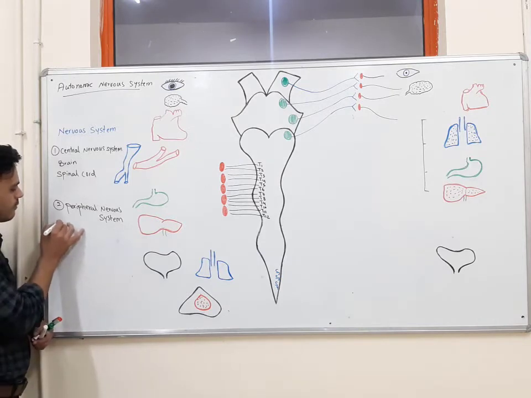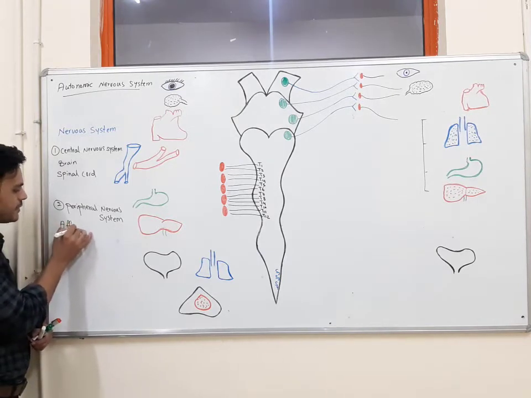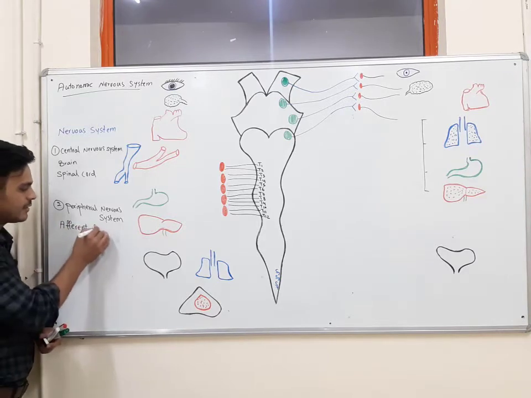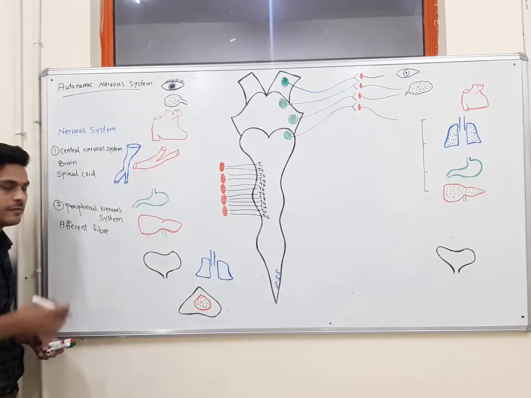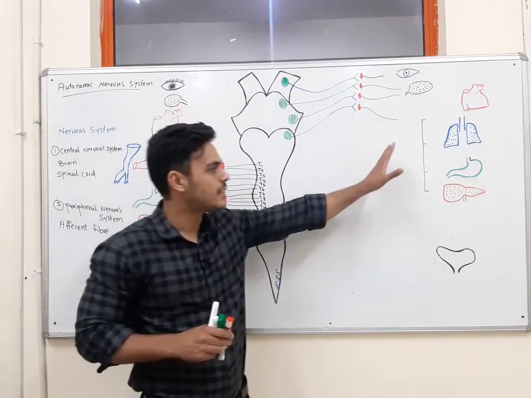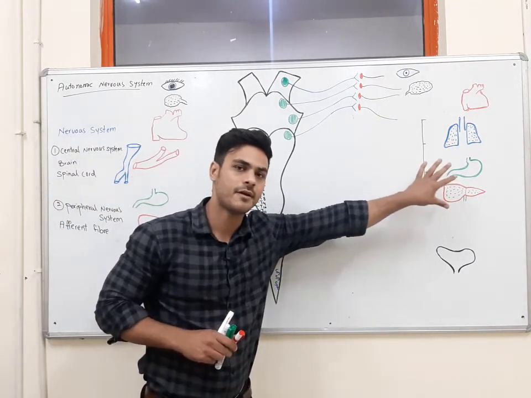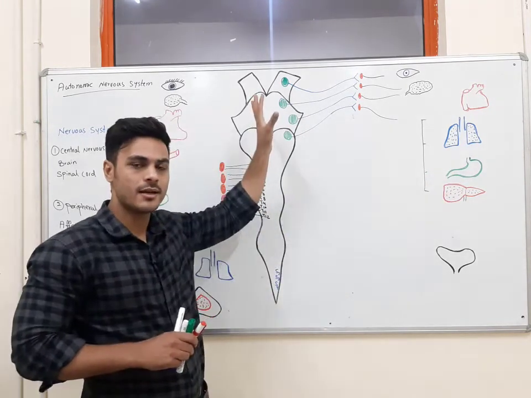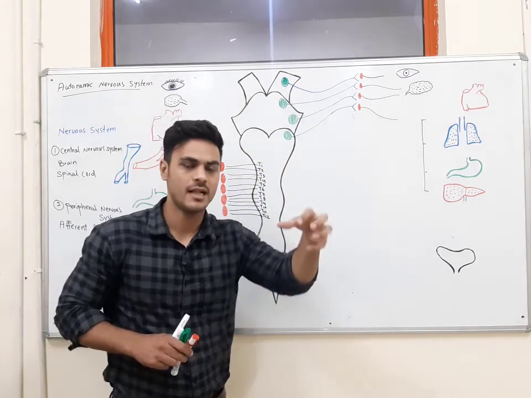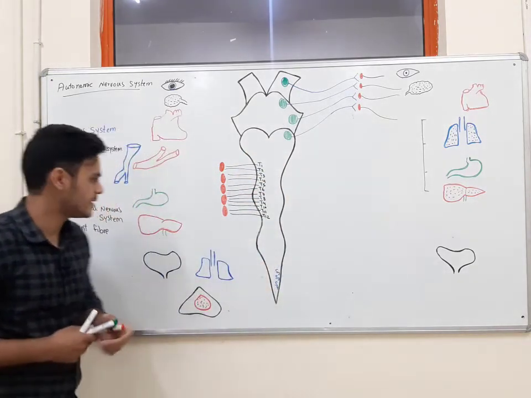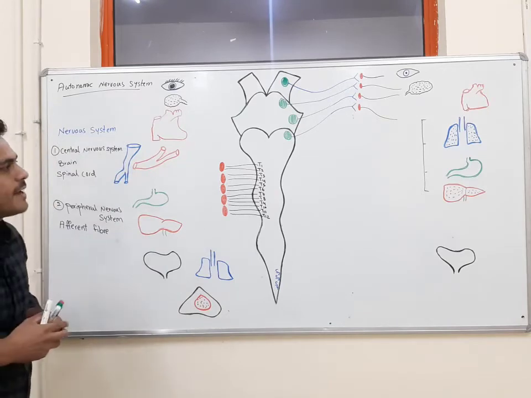So one type of fiber located in the periphery is afferent fibers, or afferent nerves, we can say also. What is the function of afferent nerves? Afferent nerves receive signals from the periphery and transfer these signals to the central nervous system. And most of these signals, we can say all of these signals, are sensory signals. The second type of fibers are the efferent fibers.